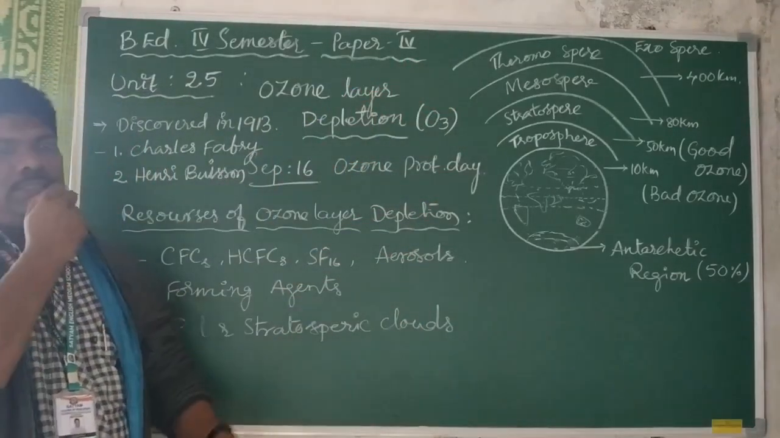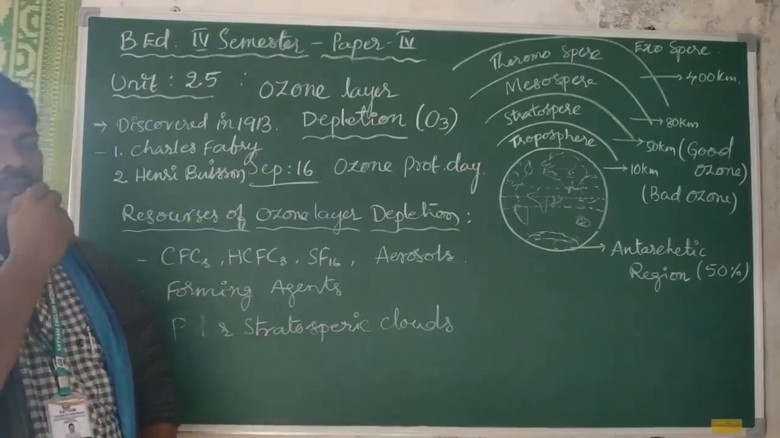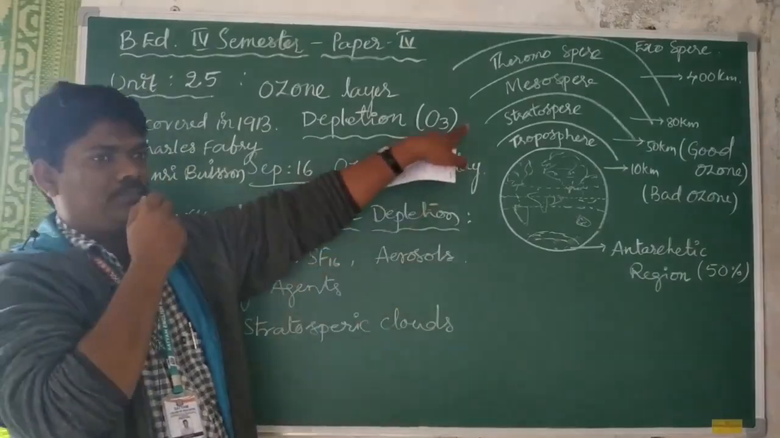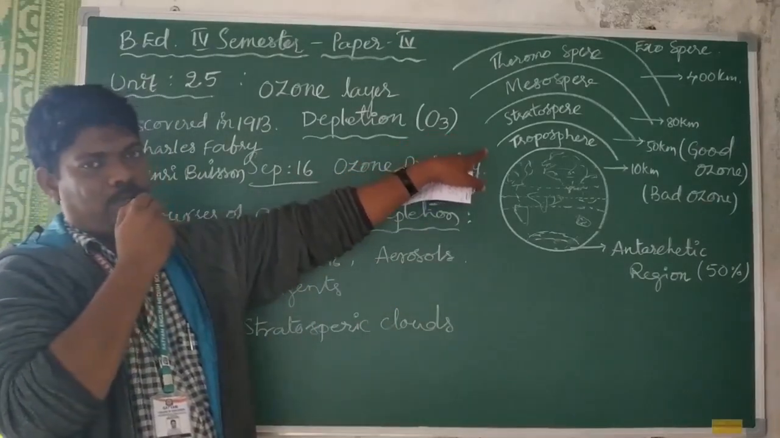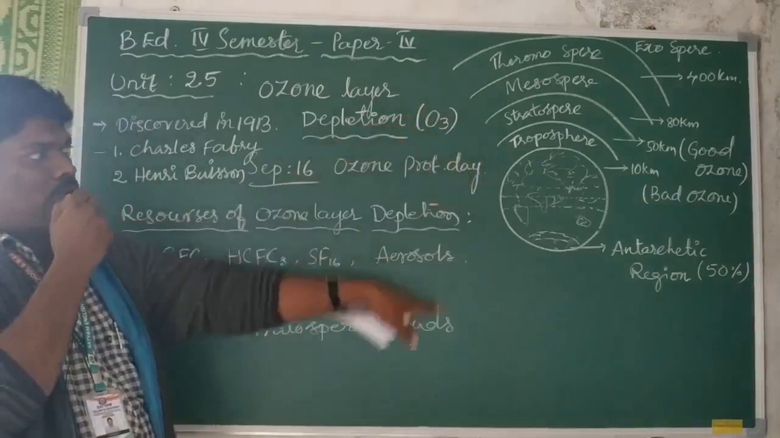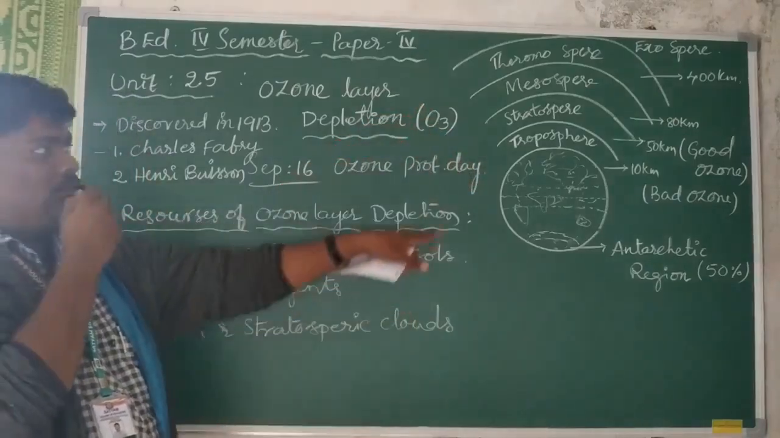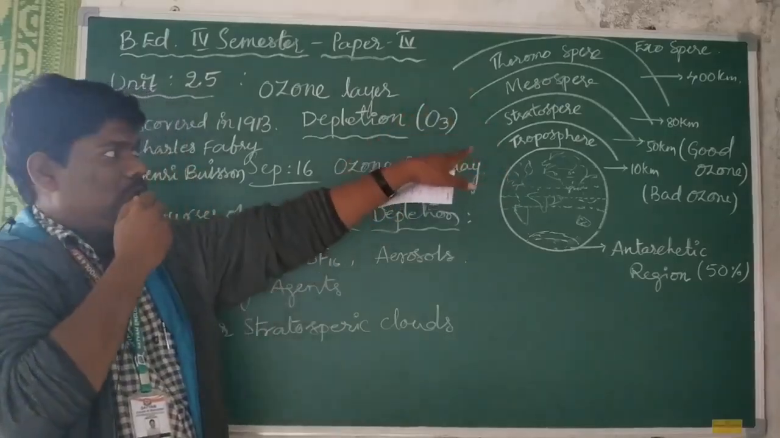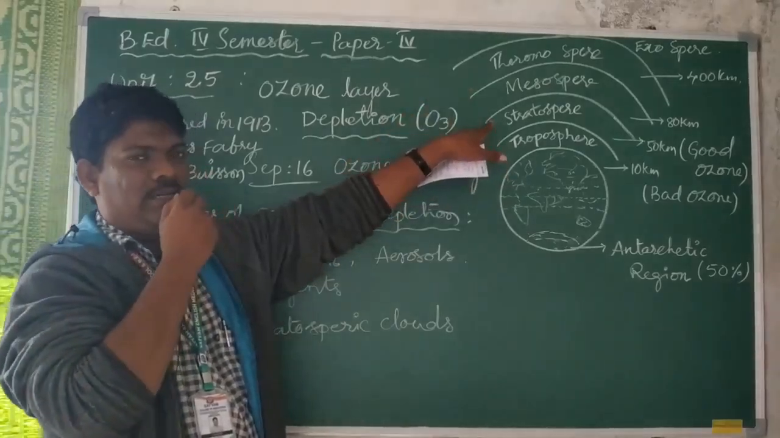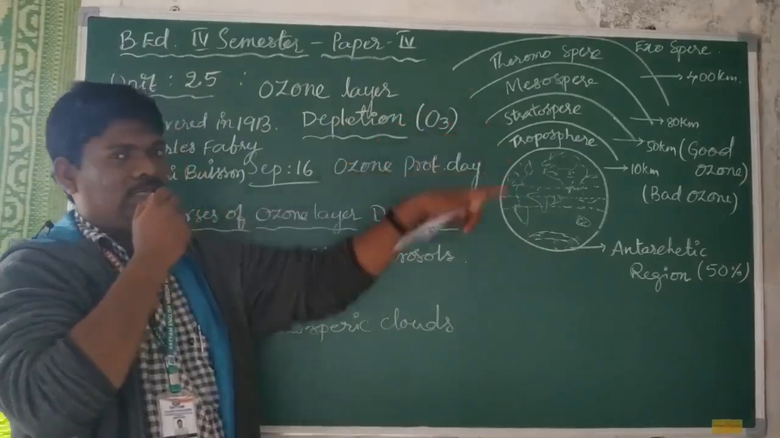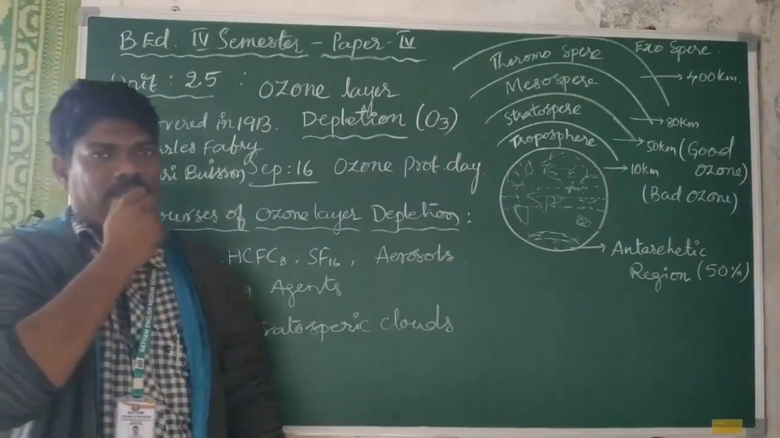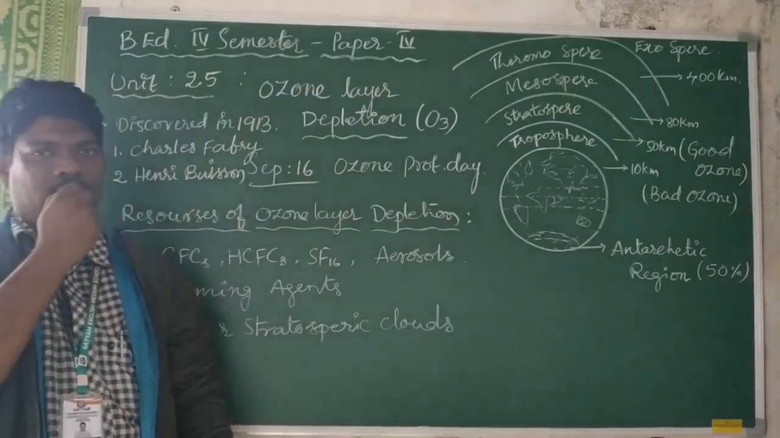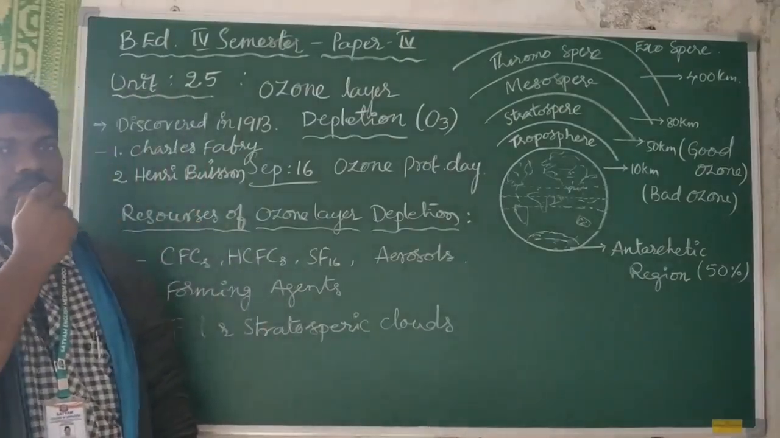These are the layers of the earth's atmosphere. Generally, ozone gas is found in two layers, the troposphere and the stratosphere. But the stratospheric ozone layer is very essential. It protects life on the earth. It acts as a sunscreen to all life living on the earth.